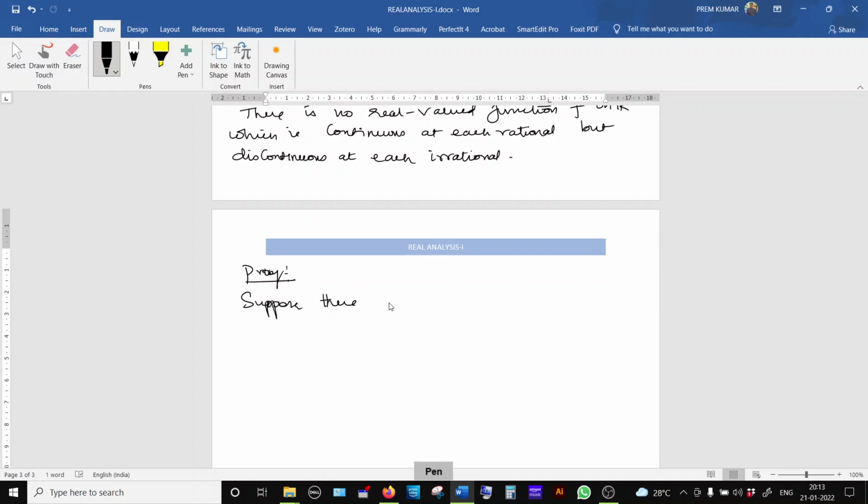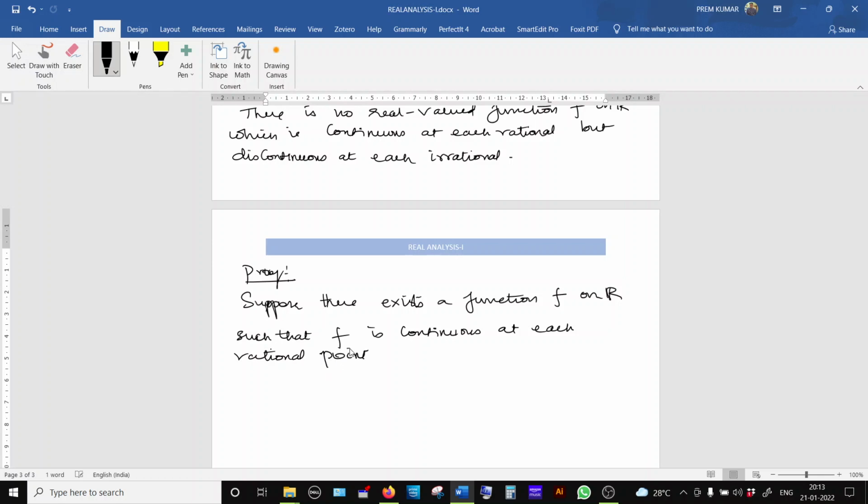Suppose there exists a function f on R such that the function f is continuous at each rational point and discontinuous at each irrational point.